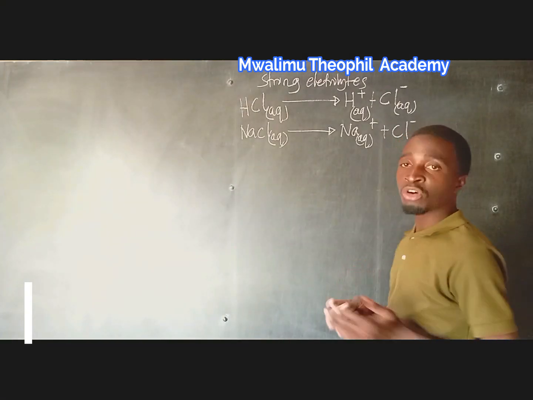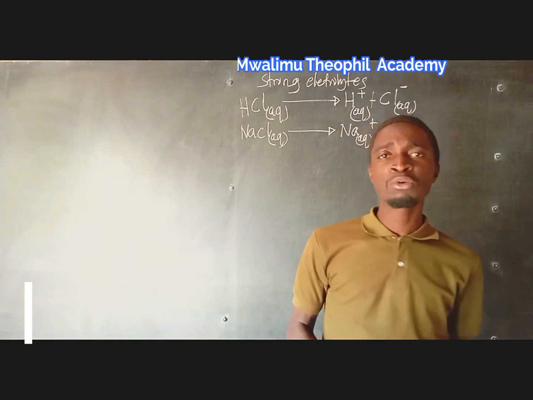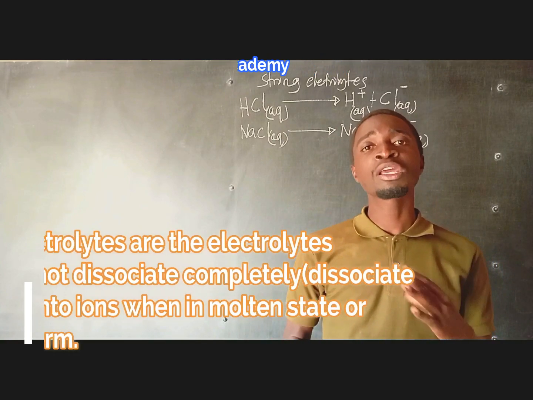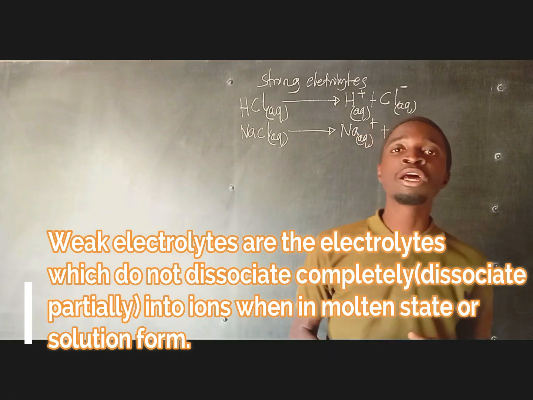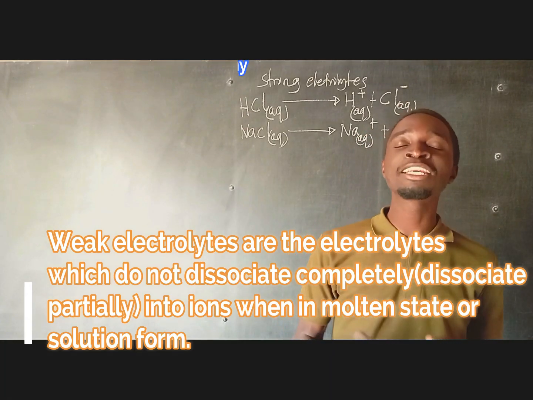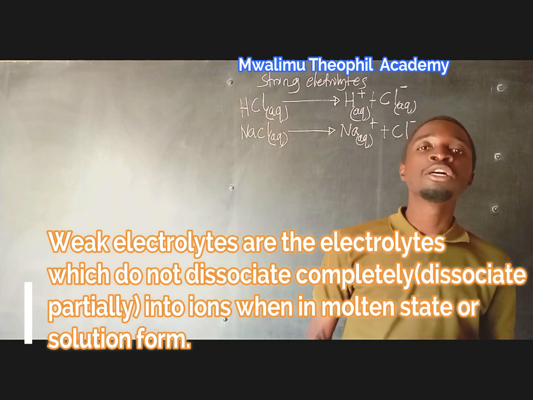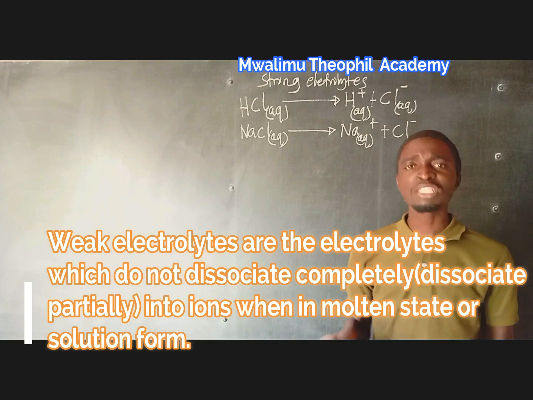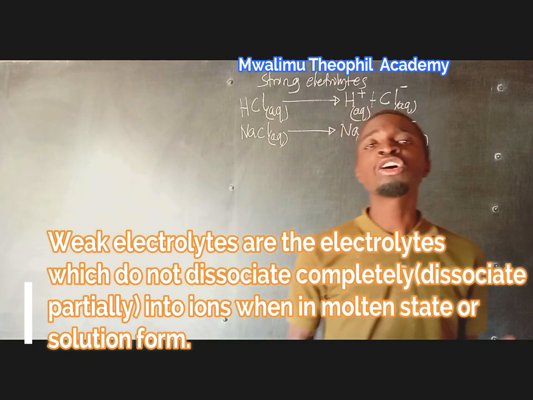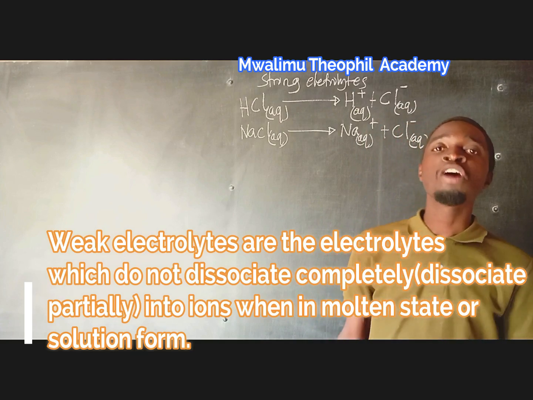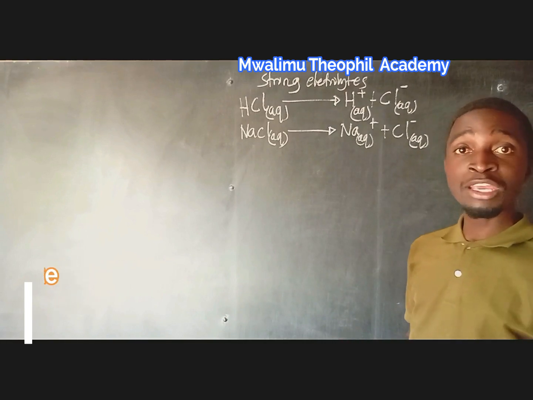Let us now consider the meaning of weak electrolytes. What are weak electrolytes? Simply we say weak electrolytes are the electrolytes which do not dissociate completely, or dissociate partially. They dissociate partially when in molten state or solution form. A good example of weak electrolytes is ammonium chloride, and also many organic acids. Organic acids are weak electrolytes.